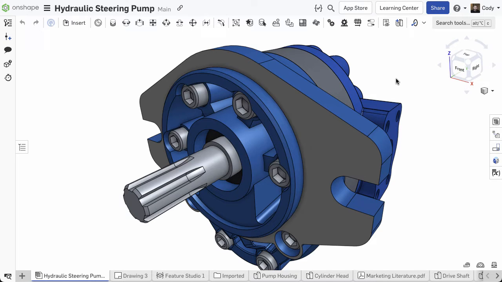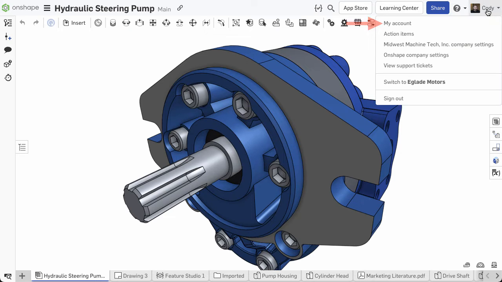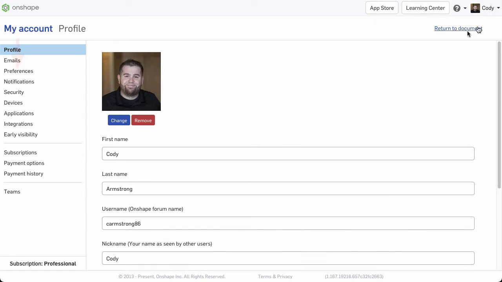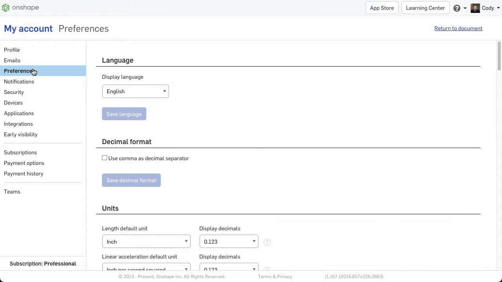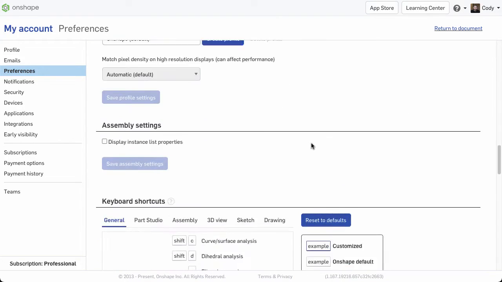With this update, we are excited to announce we're adding one of our most highly requested features, customizable keyboard shortcuts. For commands with keyboard shortcuts already assigned, you can now customize those keyboard shortcuts by browsing to your account settings, under Preferences, and you'll see a new option for keyboard shortcuts.